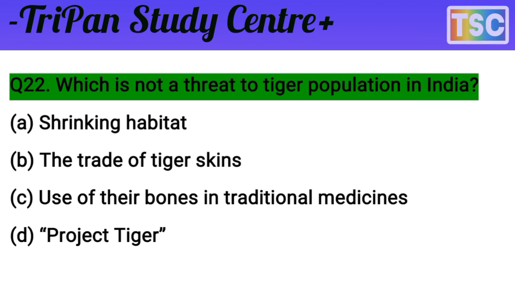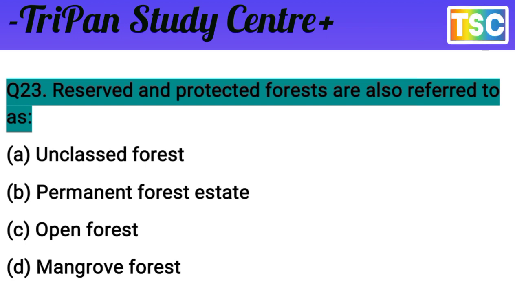Let's see the next question. The next question arrives on your screen. It is important: reserve and protected forests are also referred to as what? The options are: A, unclassed forest; B, permanent forest estate; C, open forest; D, mangrove forest. You know that one of the four options is correct. First of all, test your knowledge. I give you a few seconds. You must have thought of your answer. Let's see what our answer is.